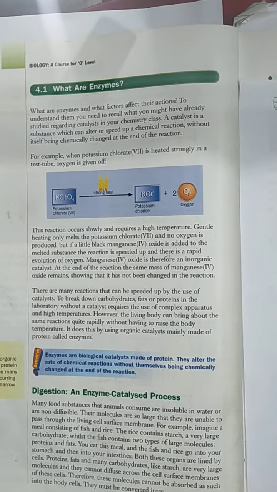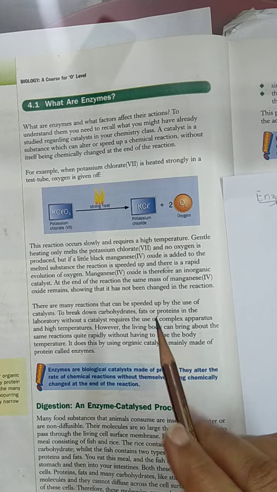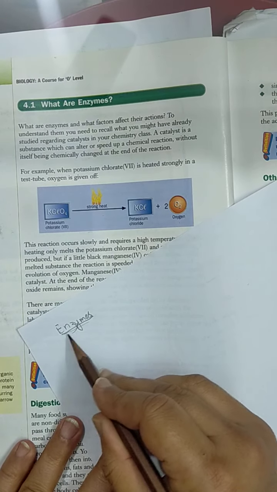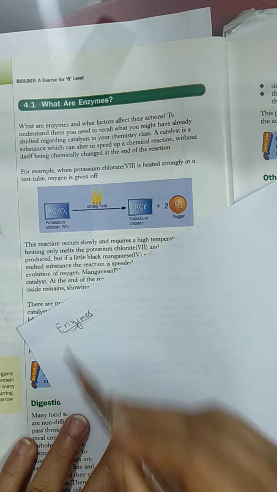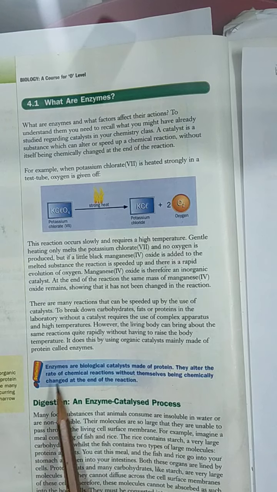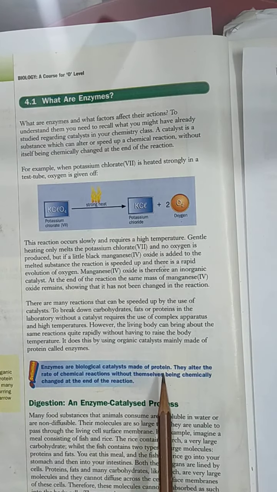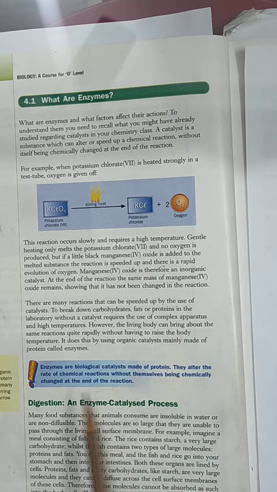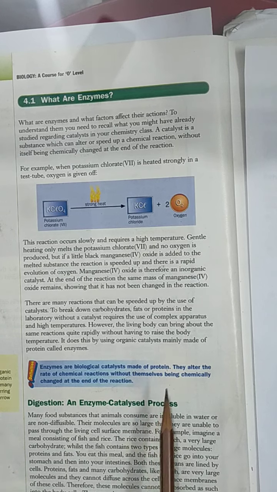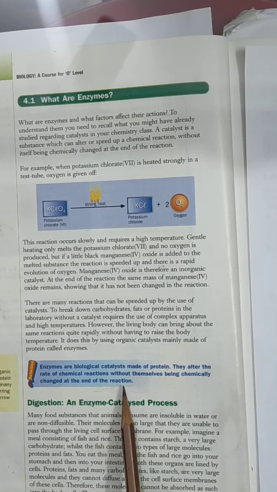Okay, Bismillahirrahmanirrahim. Students, now we are going to start the next chapter, which is chapter number 4, and that chapter is enzymes. So first of all, what are enzymes? Enzymes are biological catalysts. Here the definition is given. Enzymes are biological catalysts made up of protein. They alter the rate of chemical reactions without themselves being chemically changed at the end of the reaction.